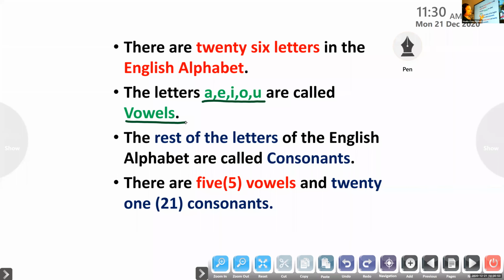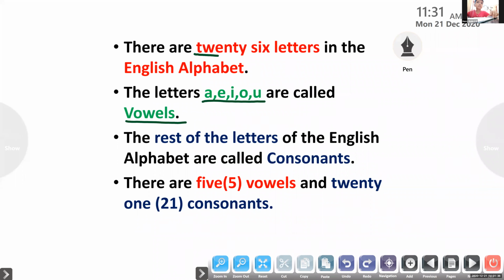Total, how many letters are there in the entire English alphabet? Total. From A to Z. Total. How many are there? I'm not asking you which, I'm asking you how many, the number. How many letters in all are there in the English alphabet?